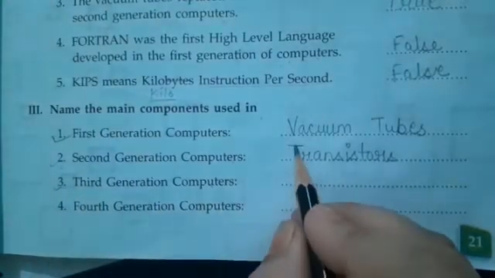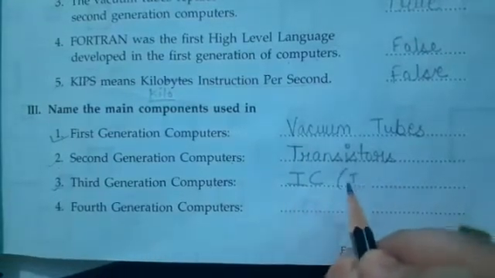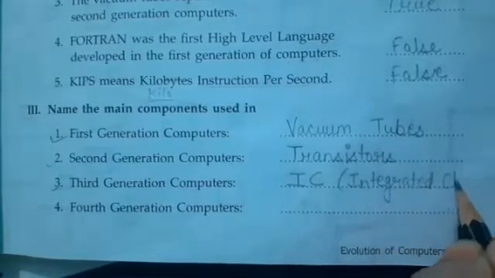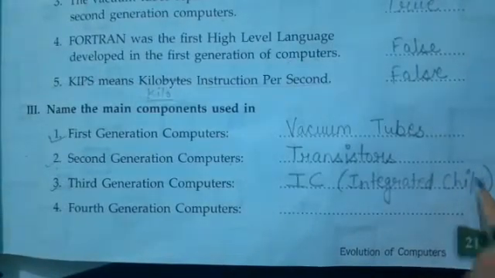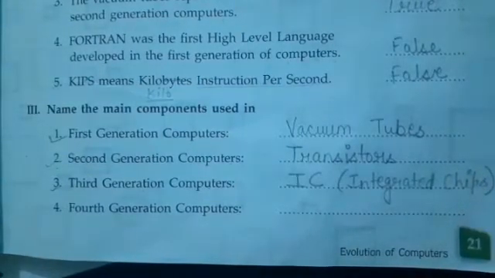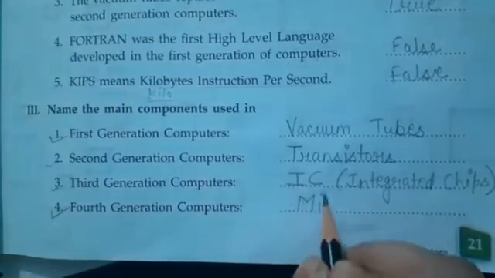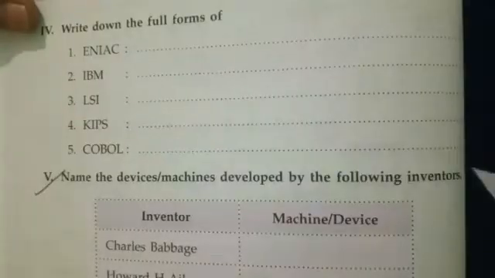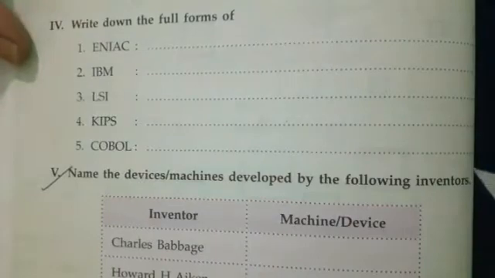Yes, they started using IC, integrated chips. They started installing chips in the computers. Now in fourth generation computers, microprocessors are used. Now we'll do question number 4, given on page number 22 in your book.